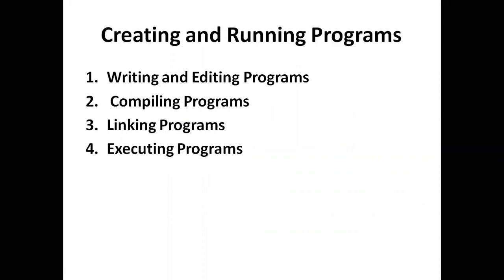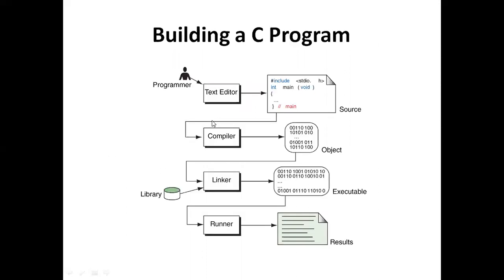Practically, we are going to write the program, compile the program, and execute it. Inside the backend it is going to link the files. If you see this diagram, you will understand: inside the code block editor, we have typed the program code and saved the file name as first.c.